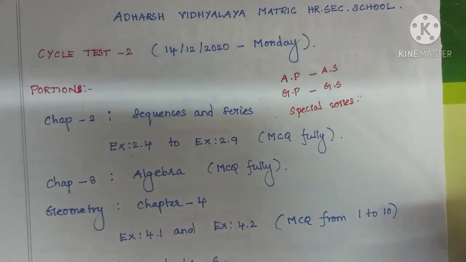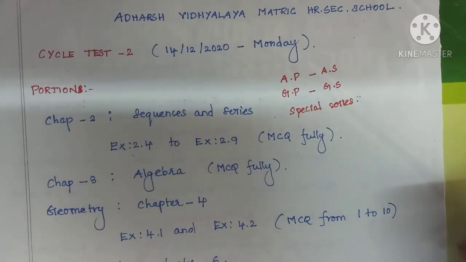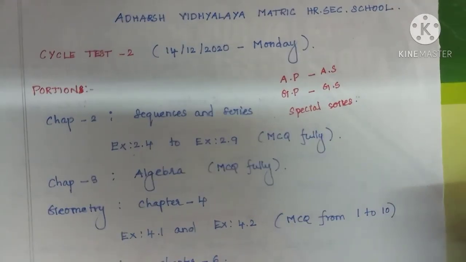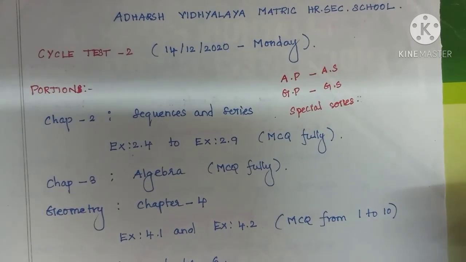Including multiple choice questions, there are 19 exercises. And 5 more questions and 2 more questions in this chapter. So you can give importance to 5 marks in this chapter.